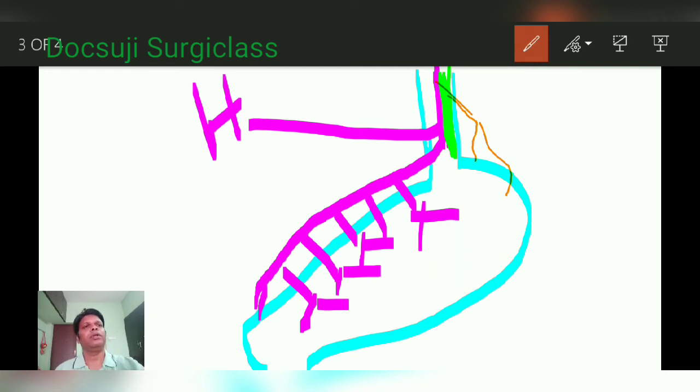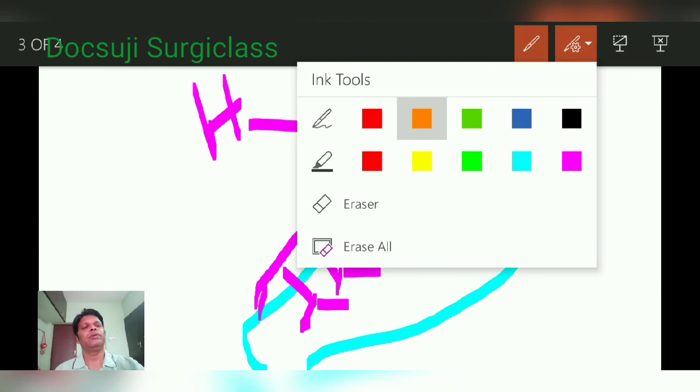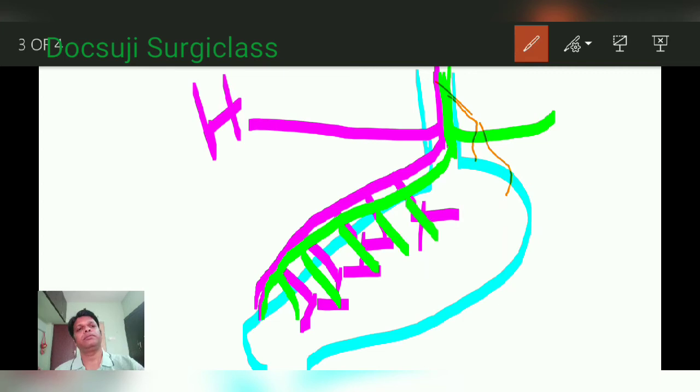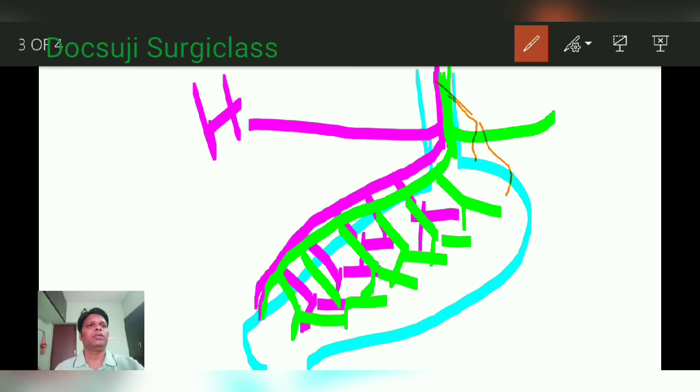After giving the criminal nerve of Grassi, it gives another division similar to the hepatic. On this side it gives a branch to the celiac plexus, and then goes towards the lesser curvature, and like the anterior, it also gives branches on the posterior aspect. So this is the celiac plexus. This is about the right vagus nerve.